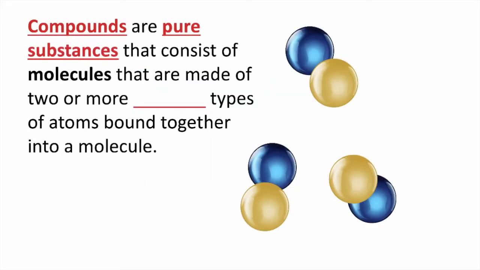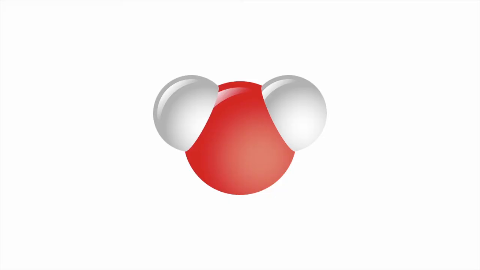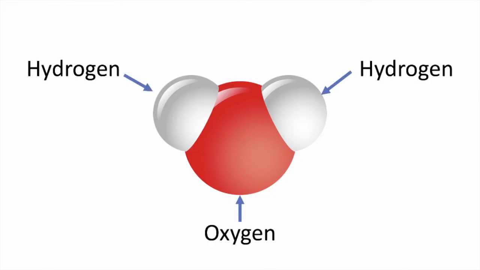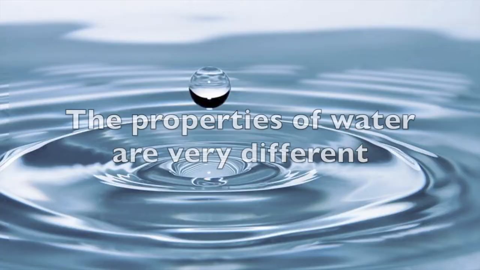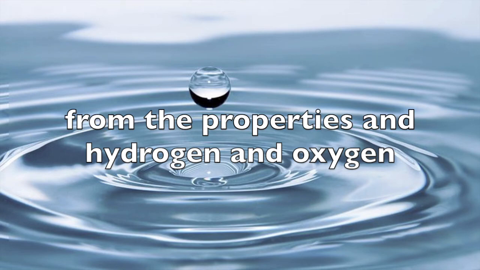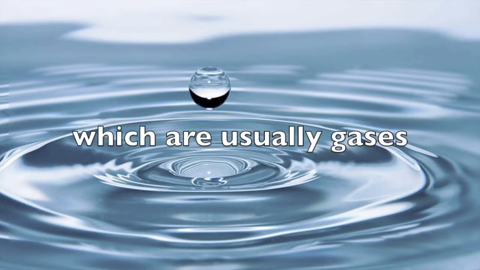Compounds are pure substances that consist of molecules that are made of two or more different types of atoms bound together in a molecule. The atoms in the compound are bound so strongly that the compound behaves like one substance. It has very different properties than the atoms that formed it do. For example, water is made of two hydrogen atoms and one oxygen atom, but the properties of water are very different from the properties of hydrogen and oxygen, which are usually gases.